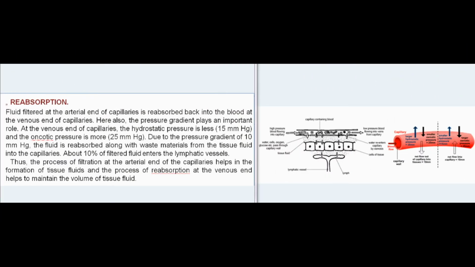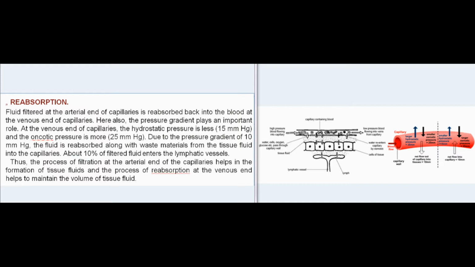Reabsorption. Fluid filtered at the arterial end of capillaries is reabsorbed back into the blood at the venous end of capillaries. Here also, the pressure gradient plays an important role. At the venous end of capillaries, the hydrostatic pressure is less, 15 mm Hg, and the oncotic pressure is more, 25 mm Hg. Due to the pressure gradient of 10 mm Hg, the fluid is reabsorbed along with waste materials from the tissue fluid into the capillaries.